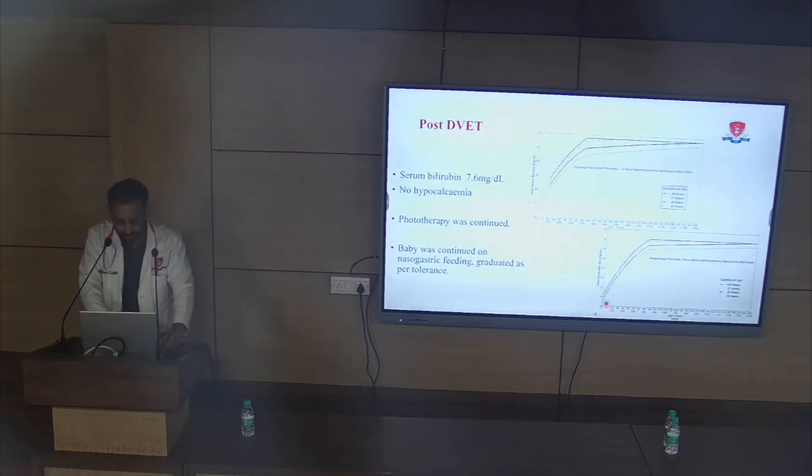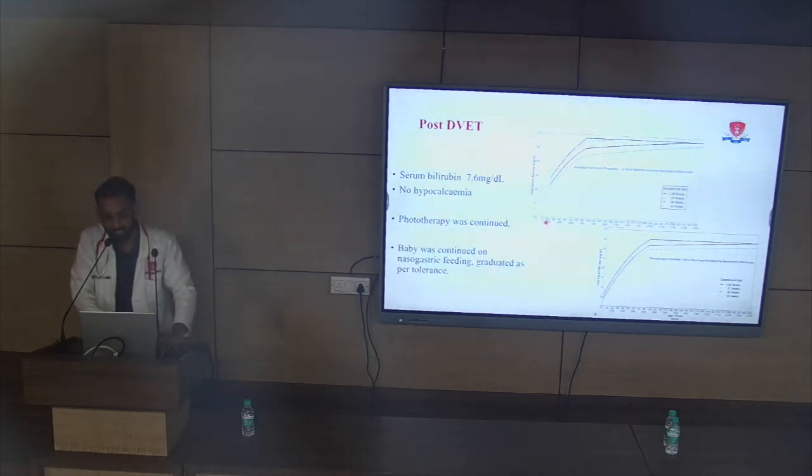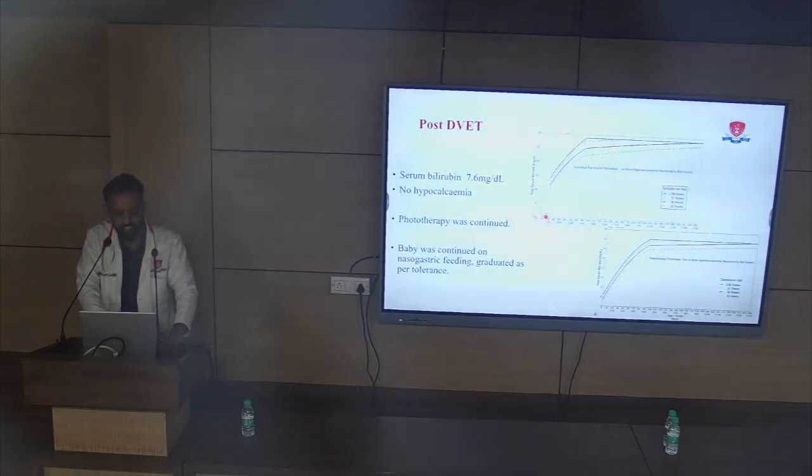So that would mean that a baby fits the criteria to be continued with phototherapy, as you can see that at approximately 8 hours of life, the exchange threshold is very much above 7.6, almost at 14. So phototherapy was continued for the baby.